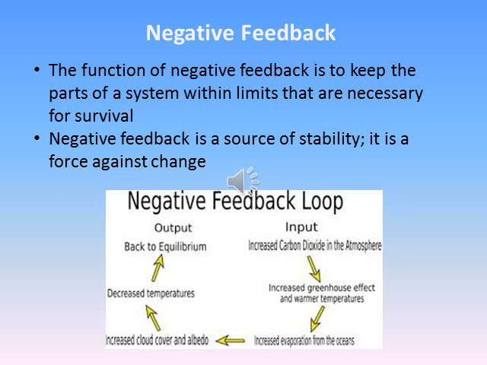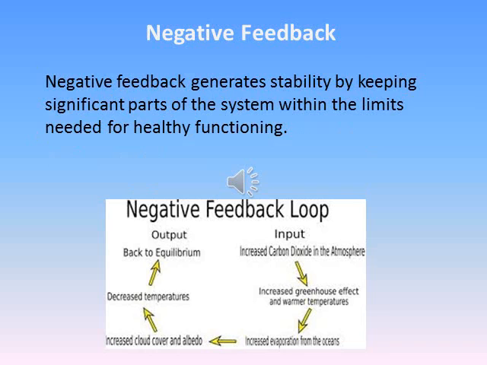I'm going to use populations as an example of a negative feedback loop. We understand that negative feedback is a circular chain of effects that opposes change. It keeps things the same. When part of the system changes too much from what it should be, other parts of the system change in a way that reverses the change in the first part. The function of negative feedback is to keep parts of the system within limits that are necessary for survival. Negative feedback is a source of stability. Negative feedback generates stability by keeping significant parts of the system within the limits needed for healthy functioning. Negative feedback organizes and maintains the system around a particular state of attractors.